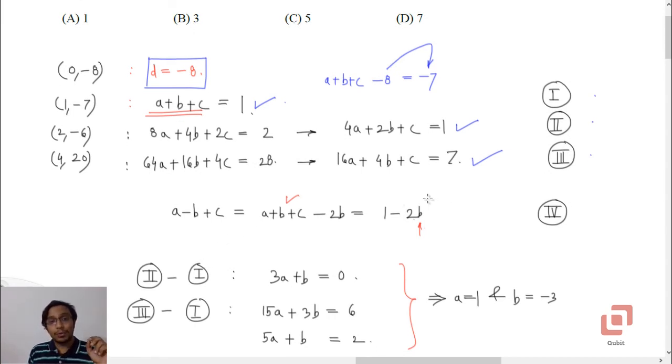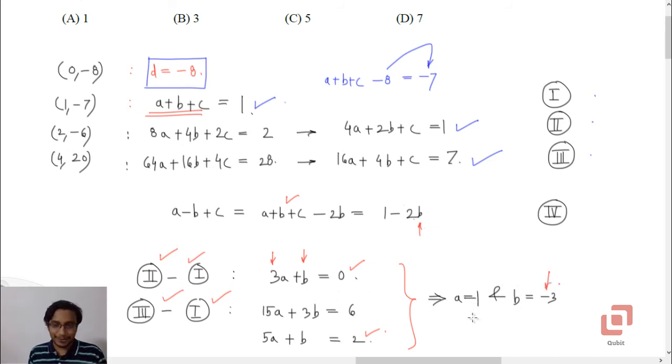Now to get the value of b quickly, what I did is I subtracted equation 1 from equation 2. So 4a minus a 3a, 2b minus b b, and c minus c 0, so 3a plus b equal to 0. Then I went to equation 3 and I subtracted equation 1 from equation 3. So 15a plus 3b, again c will go, so we'll end up getting 5a plus 3b equal to 2. We can now solve these two equations simultaneously to get the value of b as negative 3.